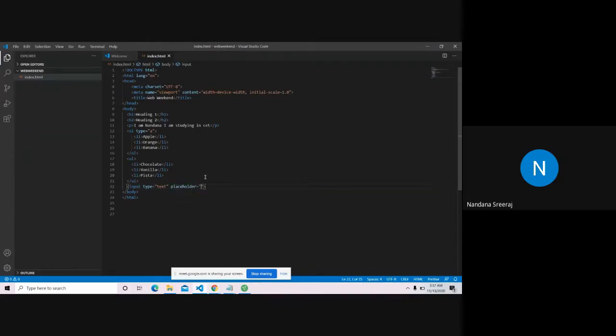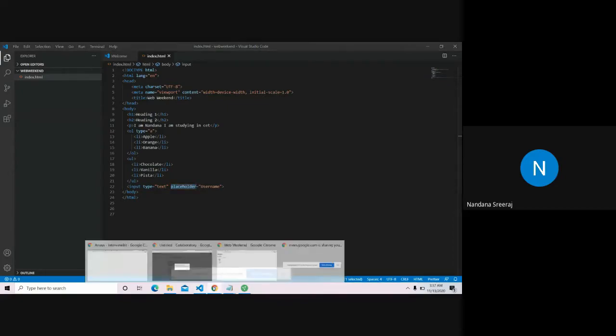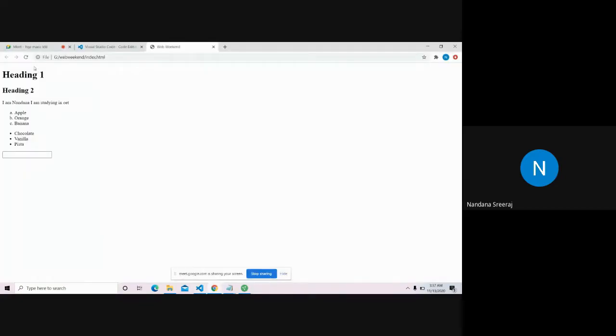Placeholder, and I'll give username. Placeholder is another attribute of the input tag, and let's see what placeholder username does. Yeah, so you can see a blurred username inside, right? When I type in, it goes off. When it's blank, it's username. So when a user sees this, he'll be like, oh, I have to type in my username here, and then he types it. So this is the input tag.